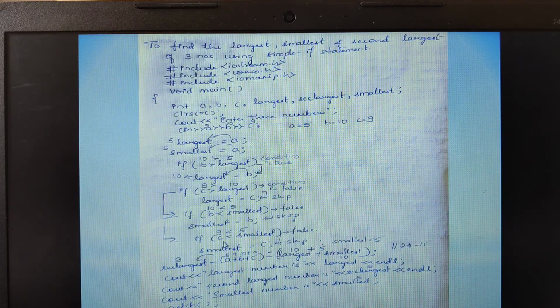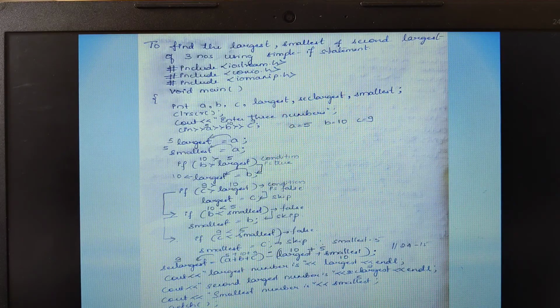What is the condition here? If c is less than smallest, what is the value of c? C is 9. Whether 9 is less than 5, the condition is again false. Therefore, the true part of this if statement will be skipped, and then control automatically jumps to this part. Therefore, the value of the smallest will never be changed. In fact, the value of the smallest will remain 5 as it is.